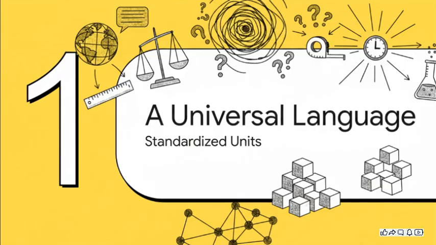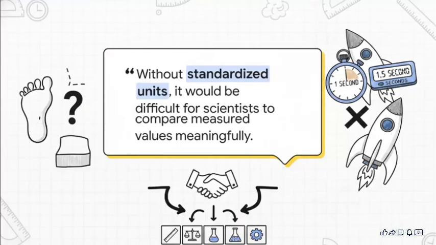So, what's the very first rule of any good language? Well, everyone has to agree on what the words mean, right? In science, that means having standardized units. Without them, you just have complete and utter chaos. Yeah, it all comes down to being able to make a meaningful comparison. Think about it. If my idea of a foot is different from your idea of a foot, there's no way we can build a house together. If my second is different from your second, we can't launch a rocket. These shared standards are the absolute foundation for any kind of collaboration and progress.